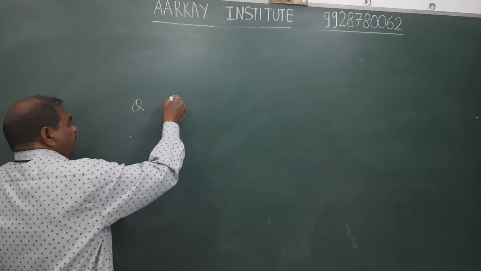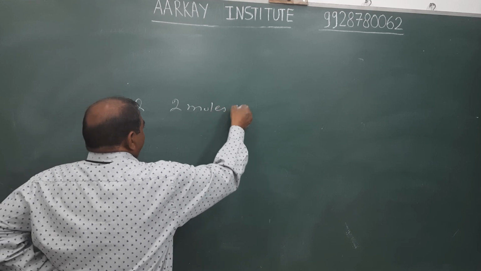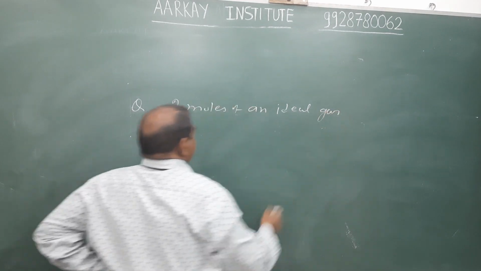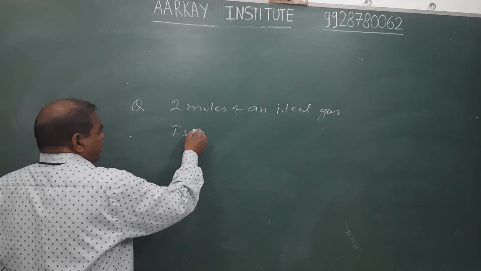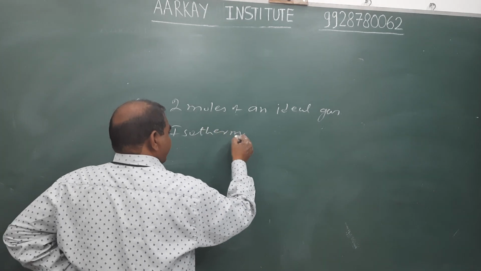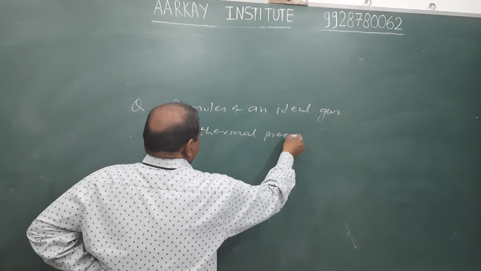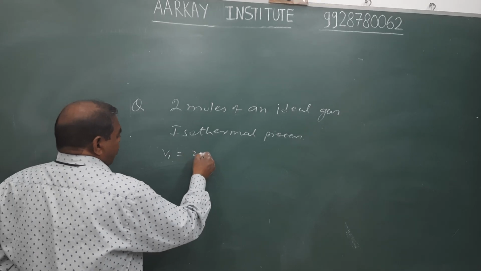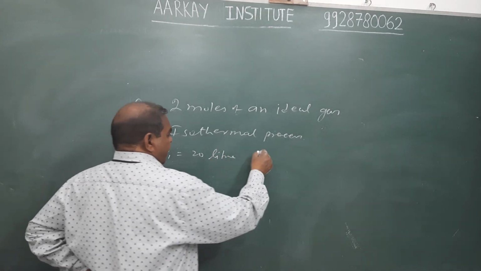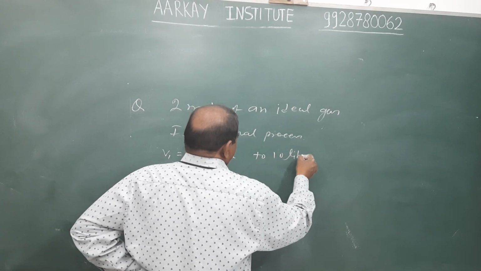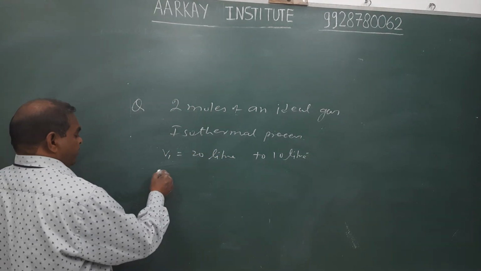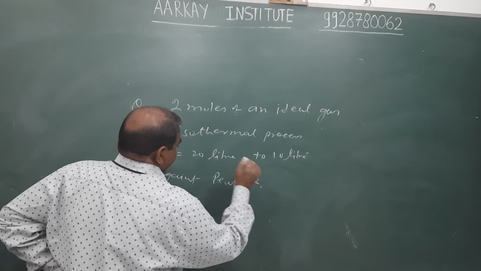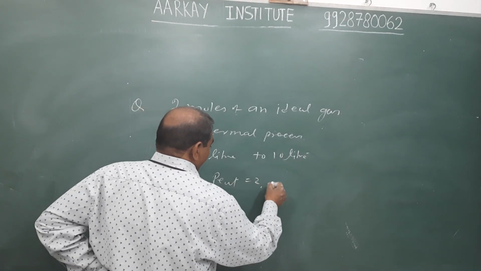Question: 2 moles of an ideal gas take part in an isothermal process in which their volume changes from 20 liter to 10 liter against a constant external pressure of 2 atm.